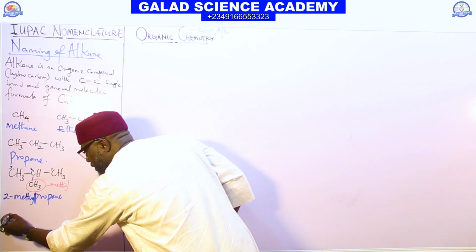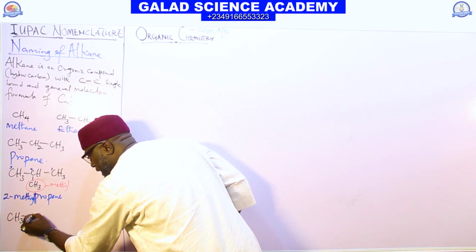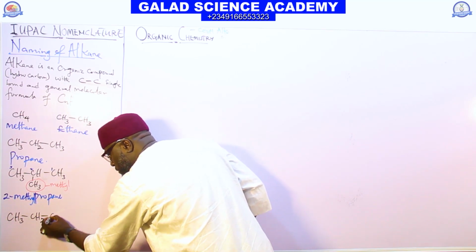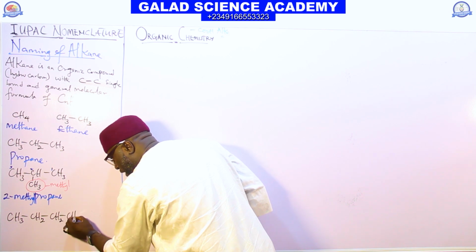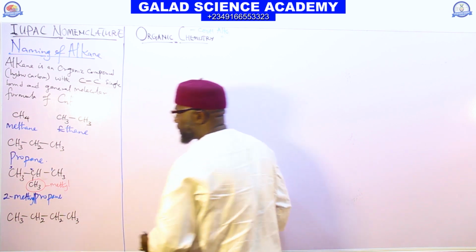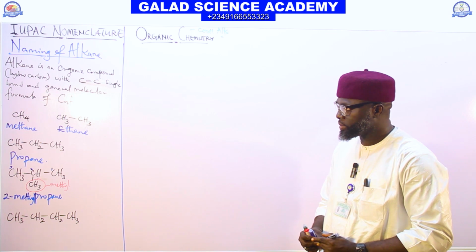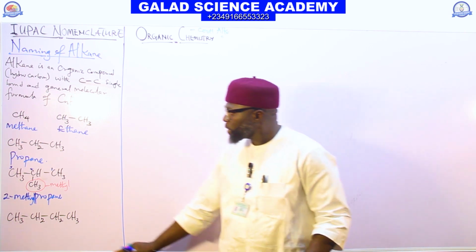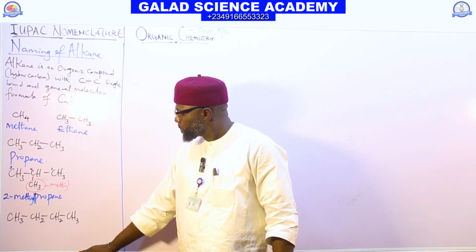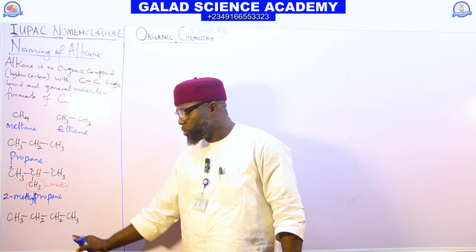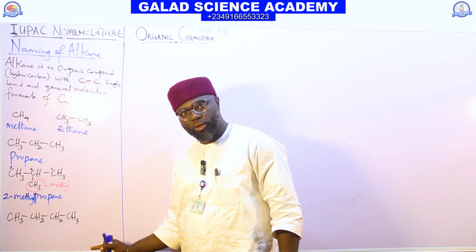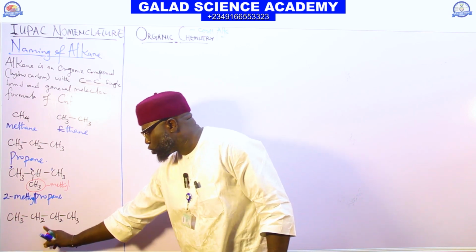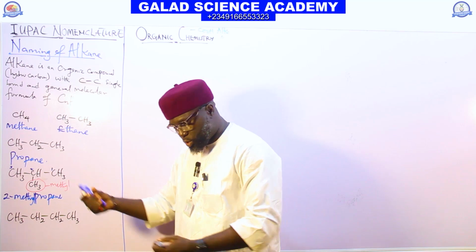Good. Let's go. If you have a compound of CH3, CH2, CH2, and we have CH3, you have to name it.